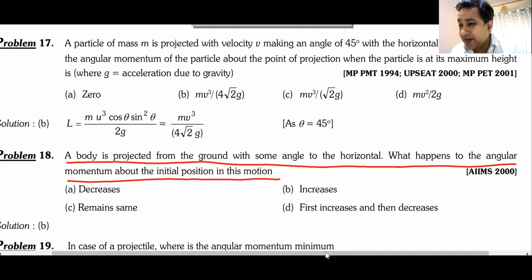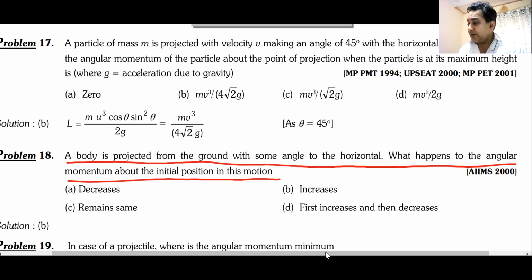Decreases, increases, remains same, first increases then decreases. What is the answer? What about the angular momentum? It always increases. Initially it was 0. And when the velocity increases, the angular momentum keeps on increasing.